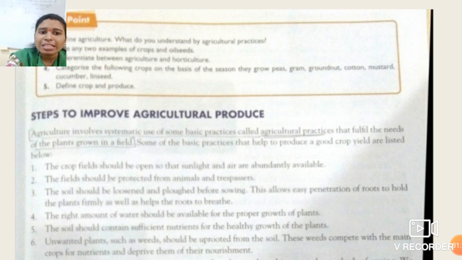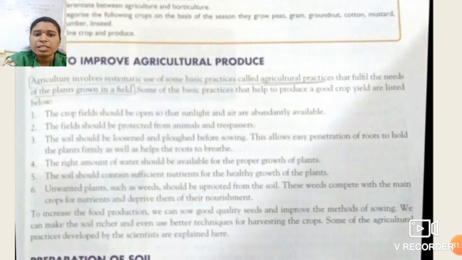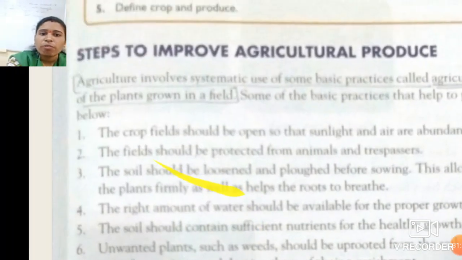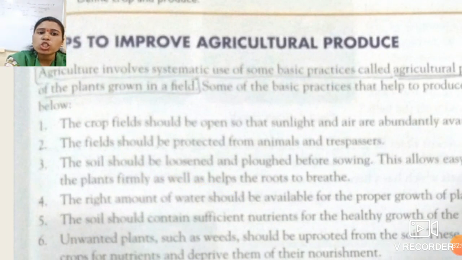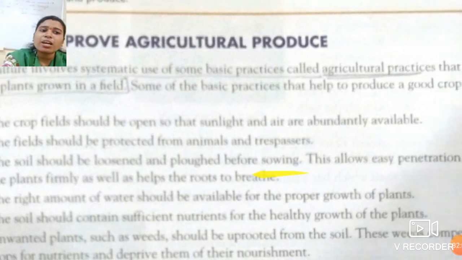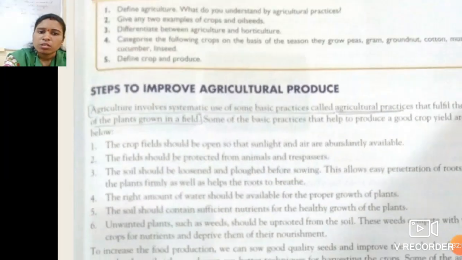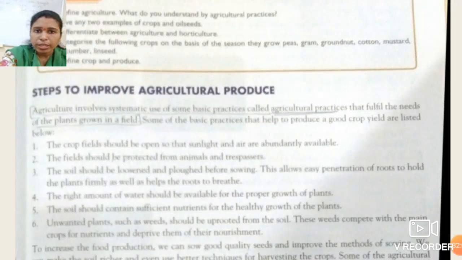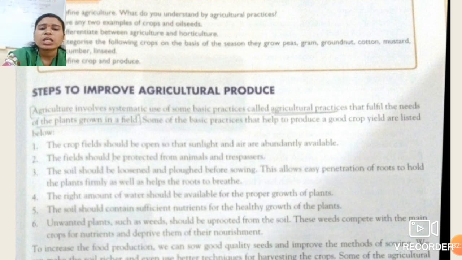So what are these practices? See students over here, these 6 are the practices. First, the crop field should be open so that sunlight and air are abundantly available. Before cropping any kind of plant, the field should be open. Why?